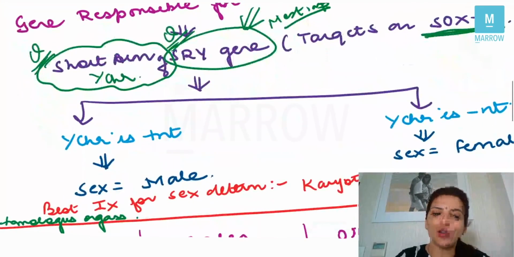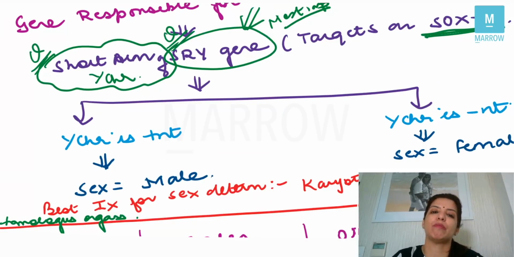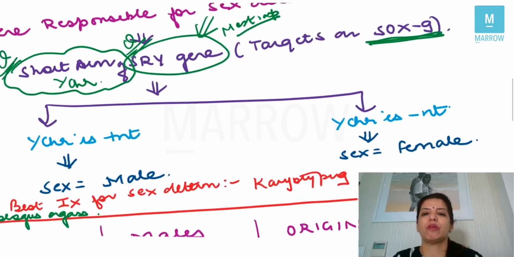So if the Y chromosome is present, the sex of the baby becomes male, because if the Y chromosome is present, the SRY gene will be present and the sex of the baby will become male. If the Y chromosome is absent, then the SRY gene will be absent and the sex of the baby will become female. The best investigation for sex determination is karyotyping, right?